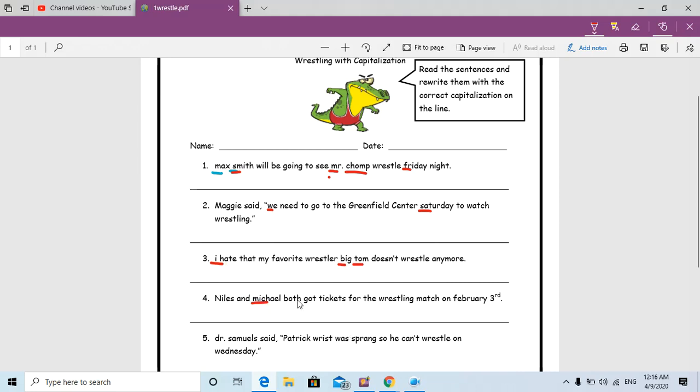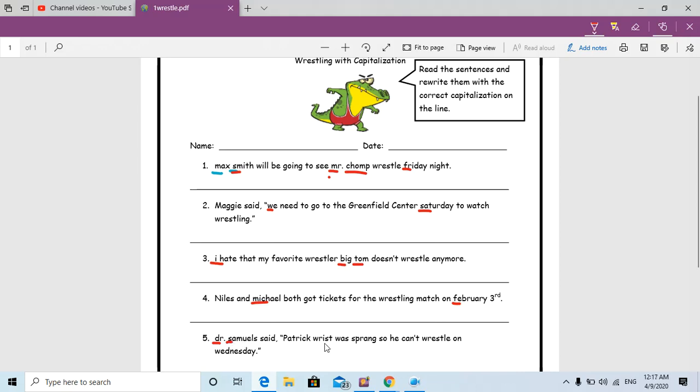Okay. For the wrestling match on February. February, it's the name of the month. So F should be capital. Okay. Here, Dr. Samuel. You remember when I said Dr. Ahmed? So, doctor, because it's an abbreviation, D should be capital. Samuel, it's a name. So S should be capital.